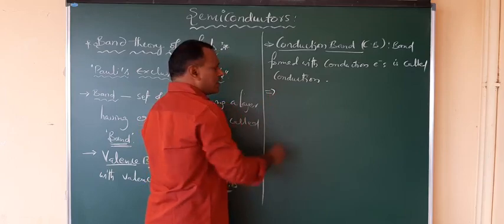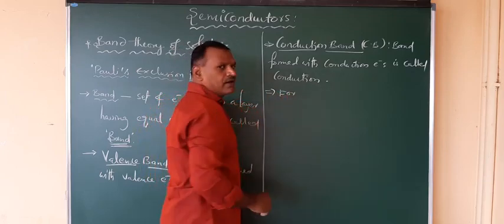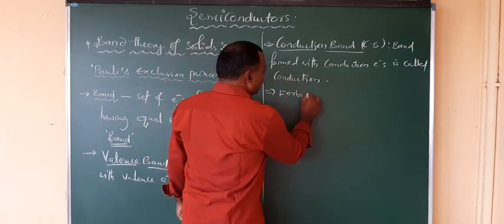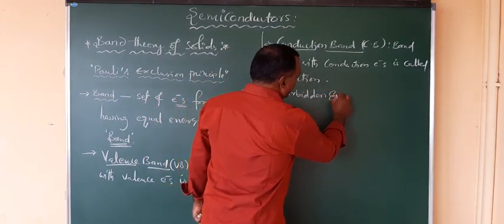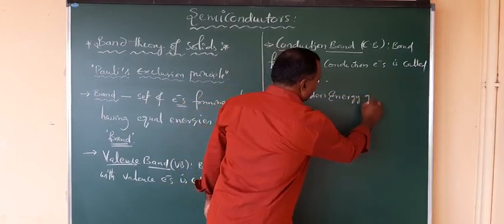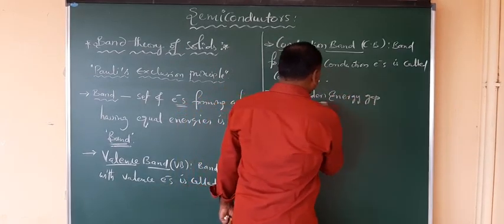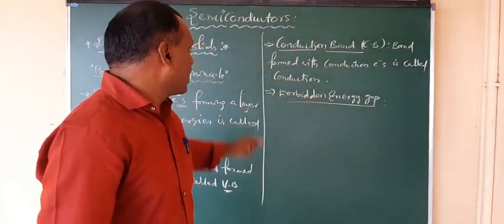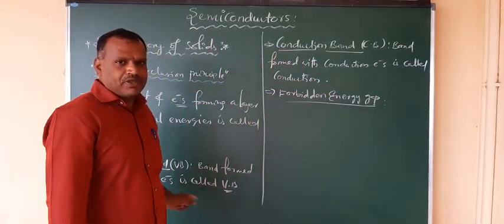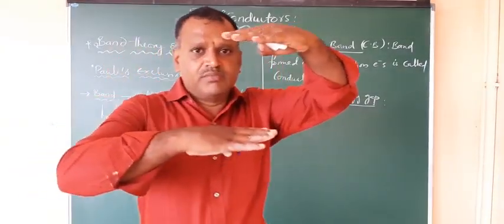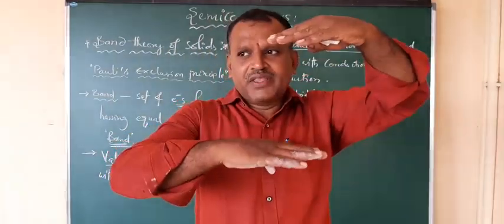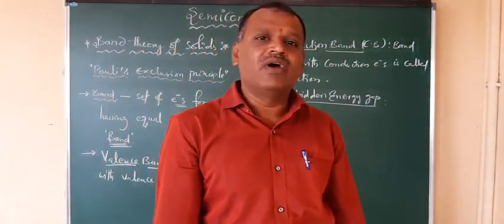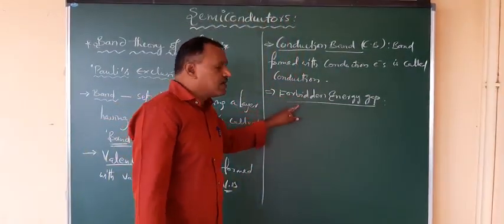And there is one more, called the forbidden energy gap. This is the energy gap existing between the conduction band and the valence band. Between the conduction band and the valence band, we have some energy gap. That energy gap is called the forbidden energy gap. The energy gap between the conduction band and valence band is known as the forbidden energy gap.